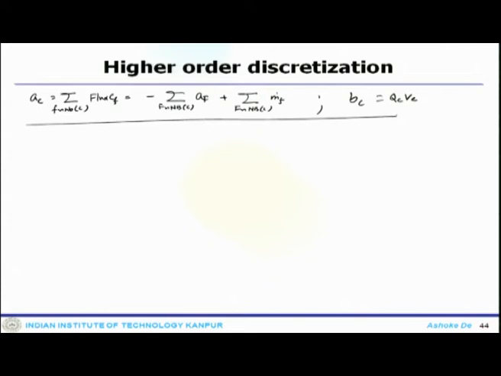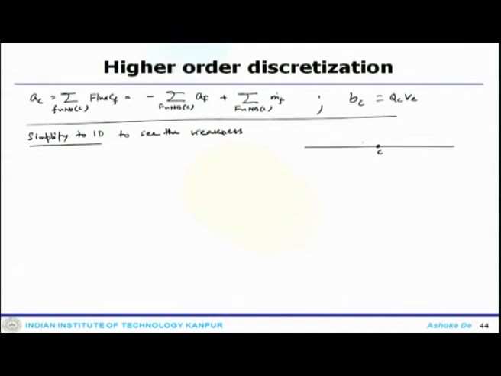So, if you simplify to 1D to see the weakness, the stencil would look like this.